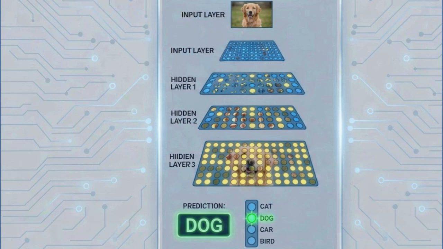Finally, the information reaches the output layer, which gives the final answer. For example, the image is the number 7, or this picture contains a dog, or this email is spam. The hidden layers are why it's called deep learning. The more hidden layers a network has, the more complex patterns it can learn.